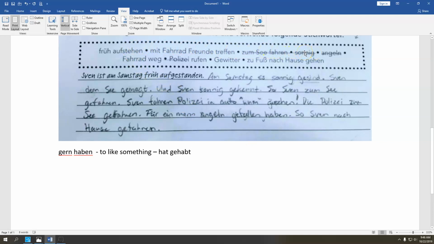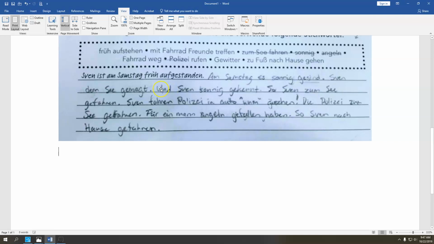Okay, so it's sonnig. He knew it was sunny, maybe? Oh, so Sven zum See gefahren. He knew it was sunny, so he drove to the sea. This is the wrong word for "to know." So he's thinking, this individual, I guess it's not specifically he, wissen is to know information. Kennen is to know a person, or like a location. Like you're familiar with this town. Ich kenne diese Stadt. Okay, so that's the wrong formulation.